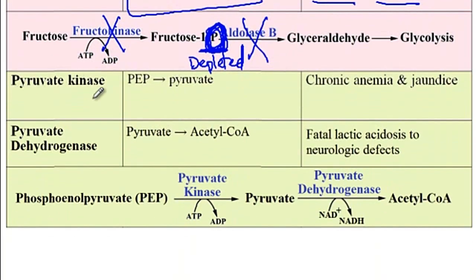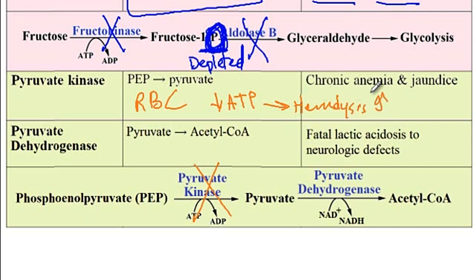The next enzyme deficiency is the pyruvate kinase deficiency, and so pyruvate kinase is an important component of the anaerobic glycolysis for ATP production. Now you know that red blood cells lack any mitochondria, and thus the only way they can produce ATP is via anaerobic glycolysis. Now if you disrupt the pyruvate kinase, therefore you're disrupting the glycolysis pathway, and thus red blood cells can no longer produce ATP. So therefore, due to the decreased production of ATP by red blood cells, there would be hemolysis, as a consequence of which patients present with chronic anemia and jaundice with hyperbilirubinemia. So bilirubin will be elevated.